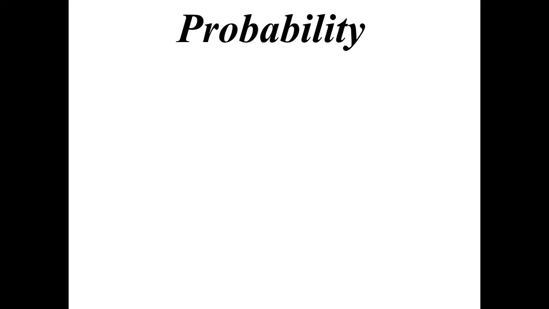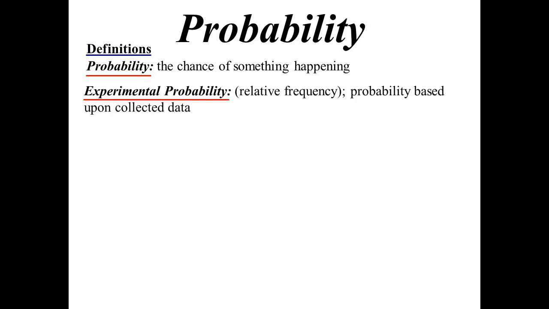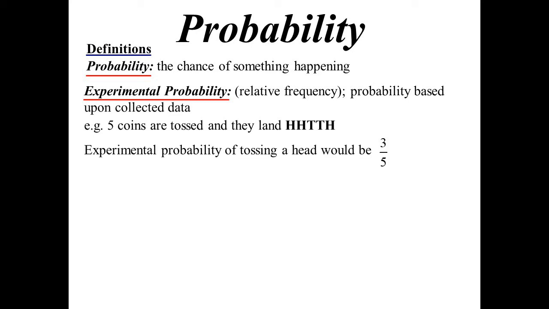Alright, probability. Let's start off with some definitions. Probability itself is simply the chance of something happening. Experimental probability, also known as relative frequency, is when you work out the probability based upon data that you have collected. So, for instance, you toss 5 coins and they land heads, heads, tail, tail, heads. You'd say the experimental probability of tossing a head is 3/5.